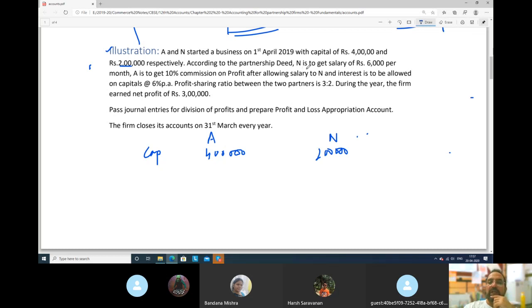According to partnership deed, N is to get a salary. See, salary, who will get? N will get salary 6,000 per month. So it will be 6,000 into 12. So he will get 72,000 salary. Right.